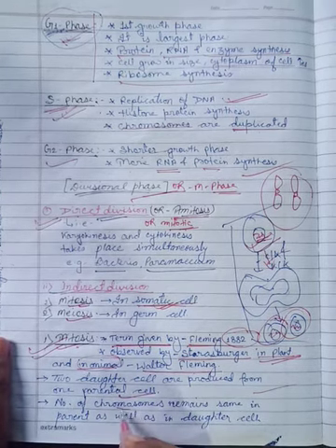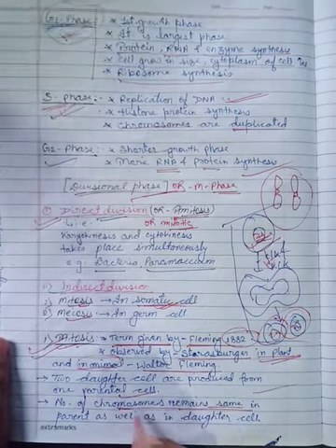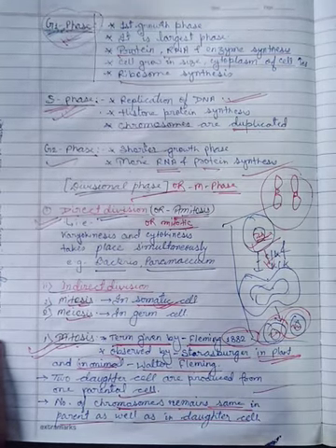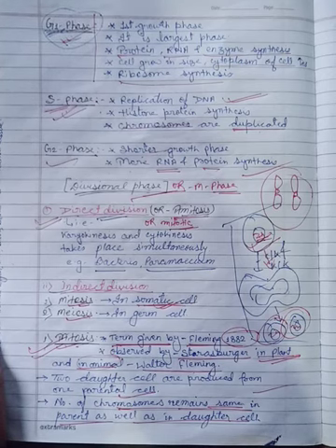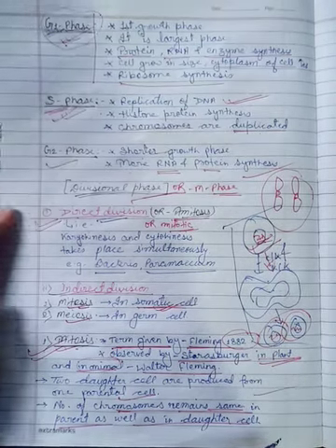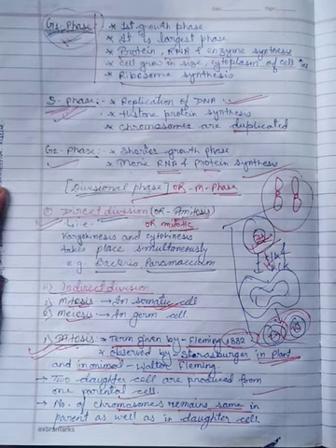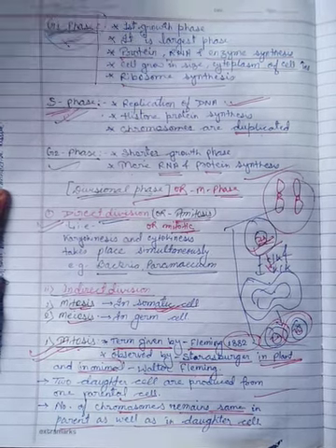Look at this: chromosomes remain the same in the parent as well as in the daughter cells. Are you understanding my point, my dear? If yes, then good. Otherwise, think about it once again.